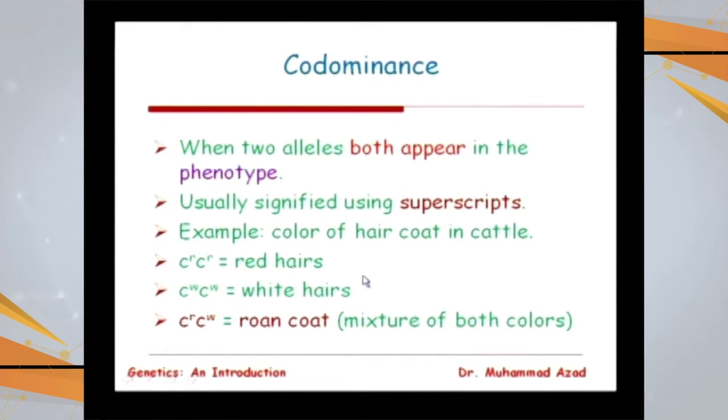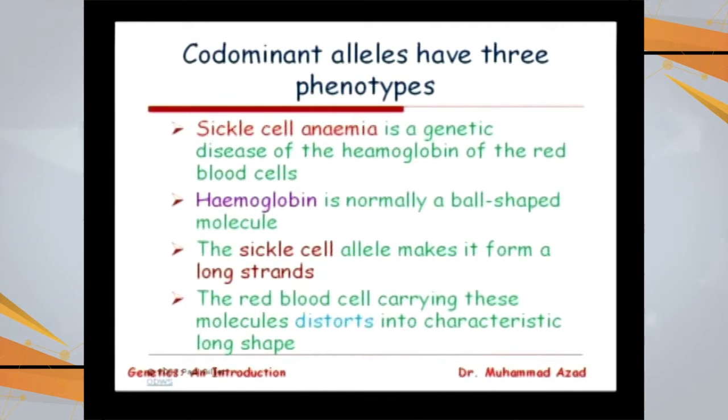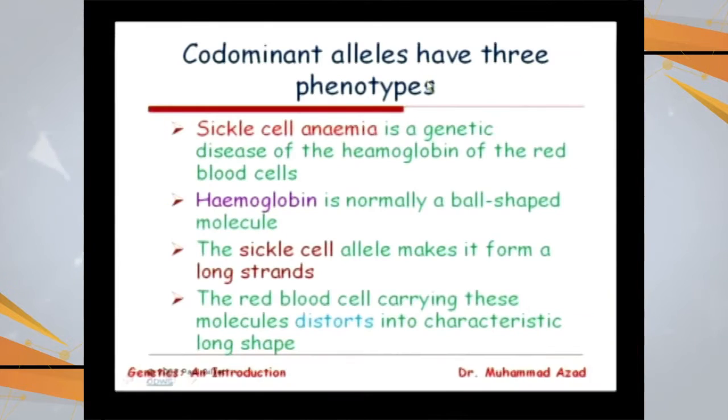So both the alleles are going to exert their influence. Or in case of Japanese four o'clock, if half the petal is red and half white, then this is the case of codominance. In codominance, both the alleles exert their influence and they retain their genotypes. So in codominance, there are three phenotypes.